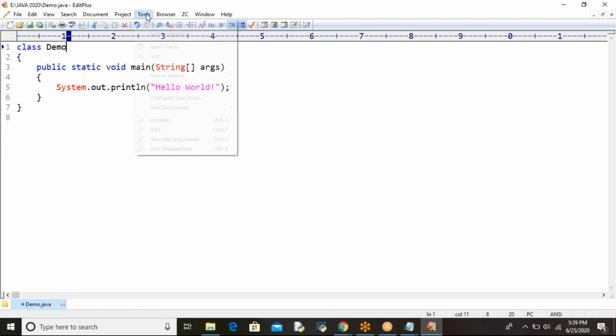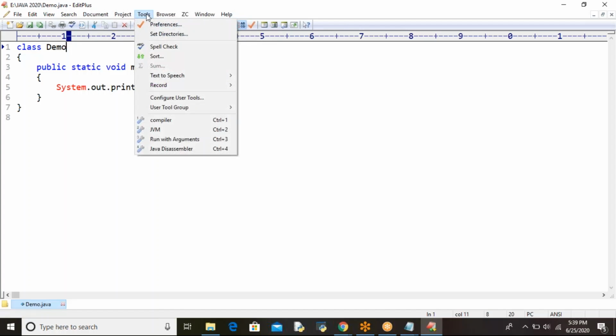I'll show you how to install EditPlus and how to configure the compiler and interpreter here. I directly configured it. Generally, if you type a Java program in Notepad, you have to go to the command prompt and type the javac command and the java command for compiling and executing the program. We'll use Eclipse also, but here EditPlus is very comfortable for us in the starting days. Here, compiler means the javac command.